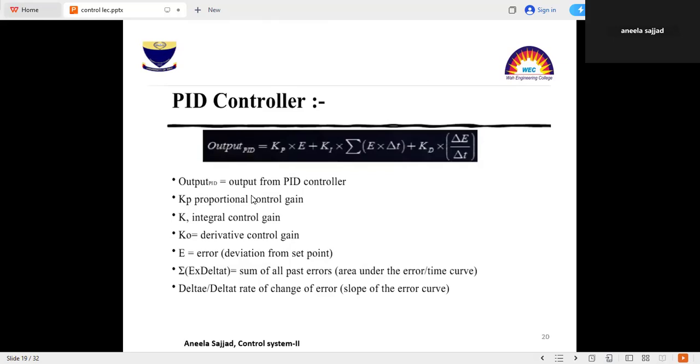The equation for the PID controller will be Kp into E, where E is the error, plus Ki into the summation of error times delta T, the difference in time, plus Kd into delta E by delta T. And output PID will be the output of the PID controller. Kp will be the proportional control gain, E will be the error, and Kd is the derivative control gain. The summation term is the sum of all past errors, and delta E by delta T is the rate of change of error.